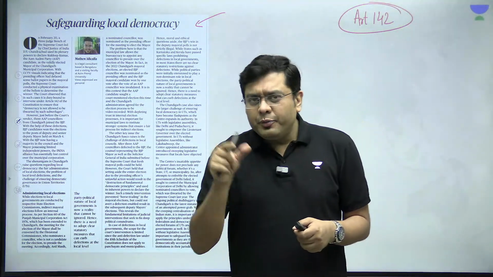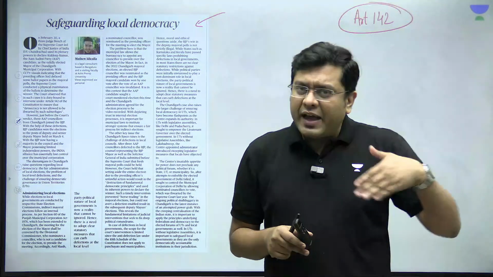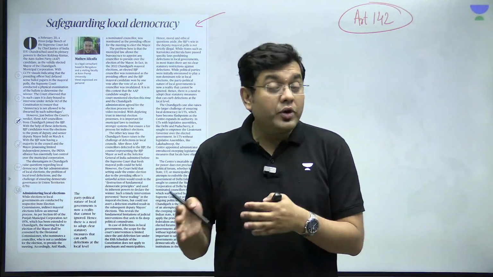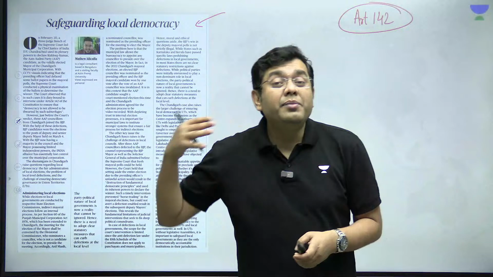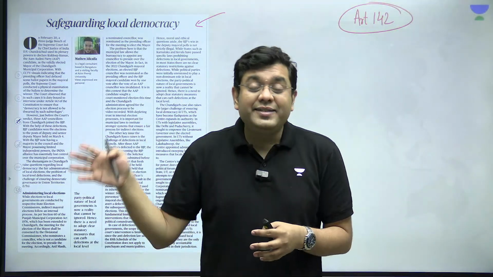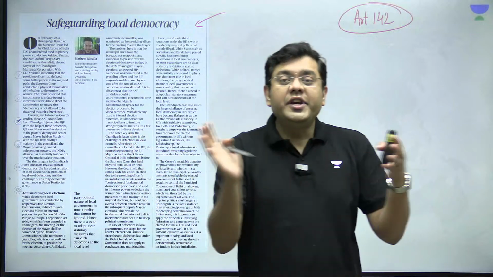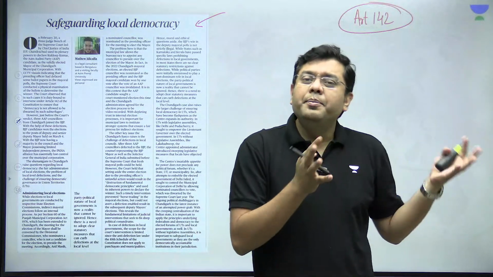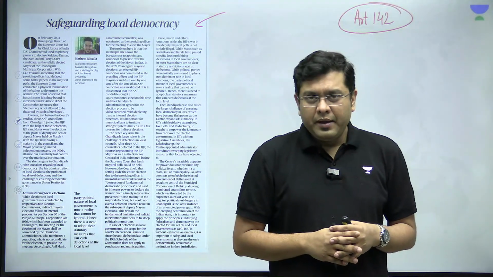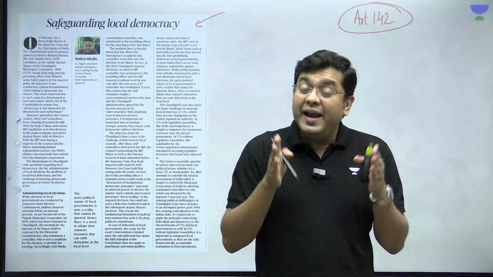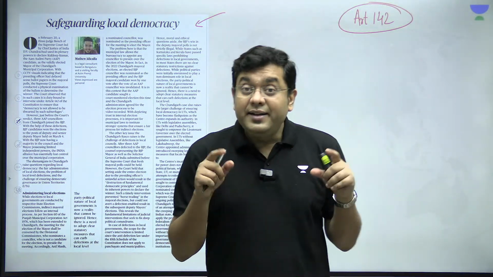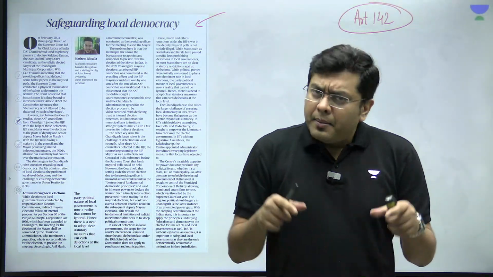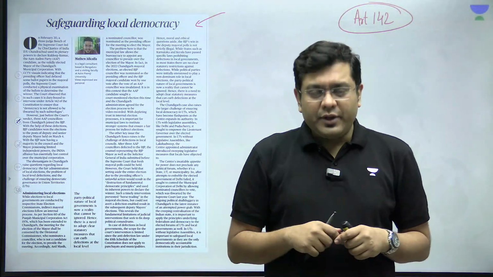Now, why did the Supreme Court do this? The Supreme Court could have ordered a repoll, but as this case was being dragged in front of the Supreme Court and the proceedings were going on, simultaneously you had three of the legislators of one particular party switching ship and moving to another political party, that is BJP in this particular case. Now, the Supreme Court wanted to end that horse trading, as it termed, and that is where it restored the election. But what has happened as a consequence?